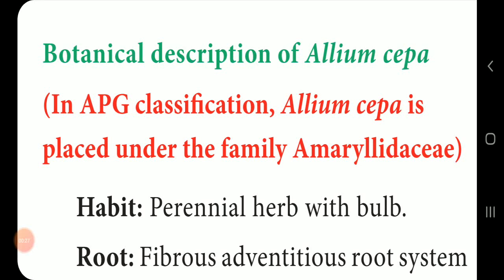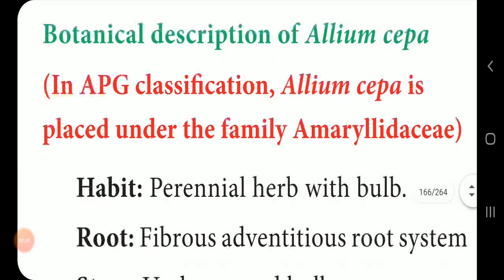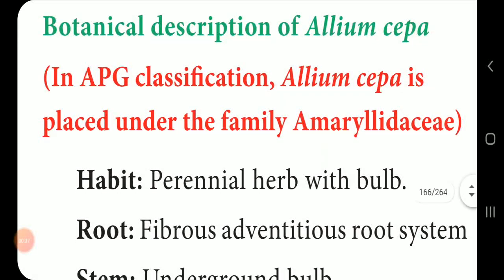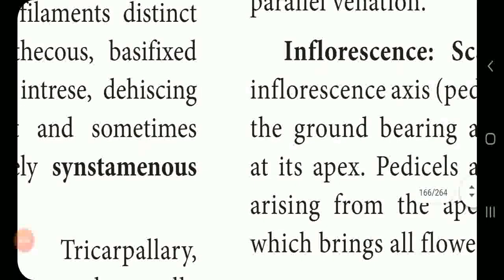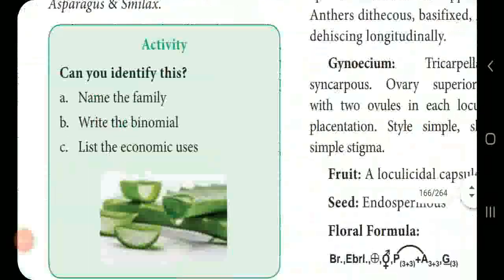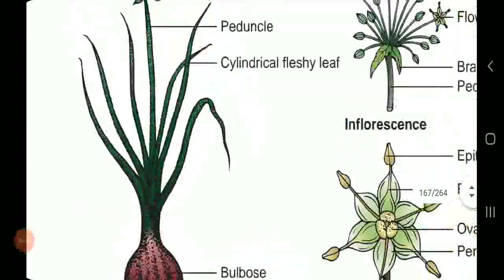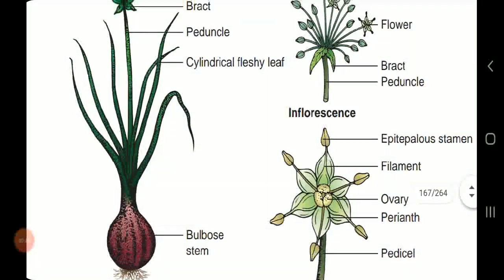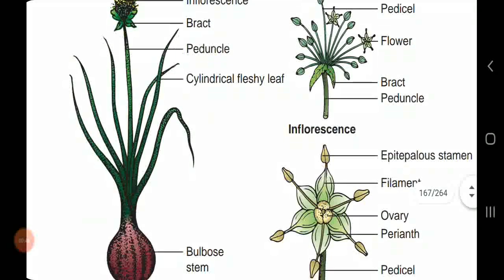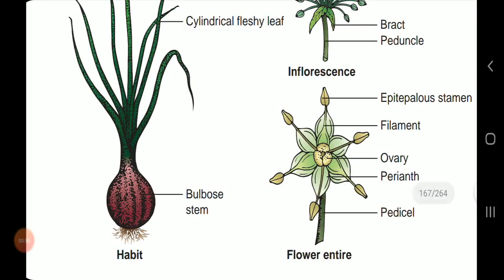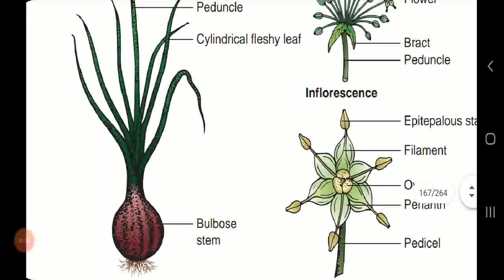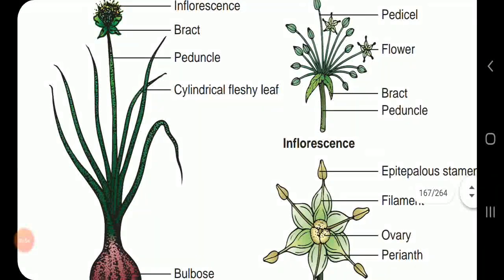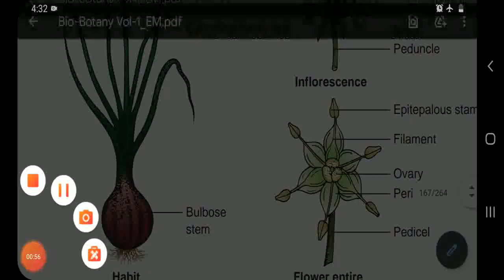But according to the Bentham and Hooker classification, Allium cepa comes under the family Liliaceae. First we discuss the habit. Allium cepa is a perennial herb with an onion bulb present under the soil.